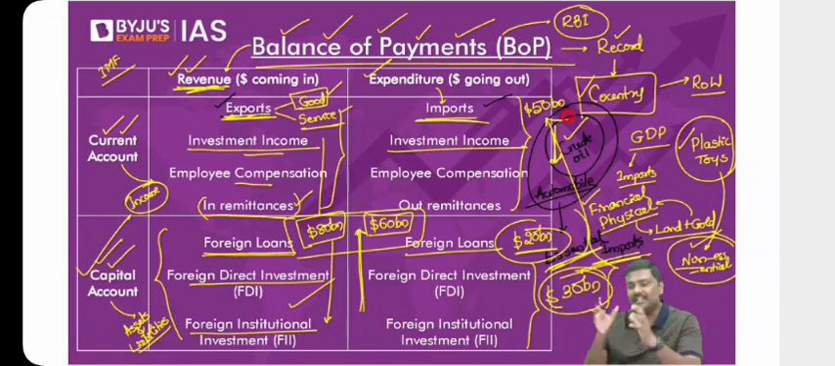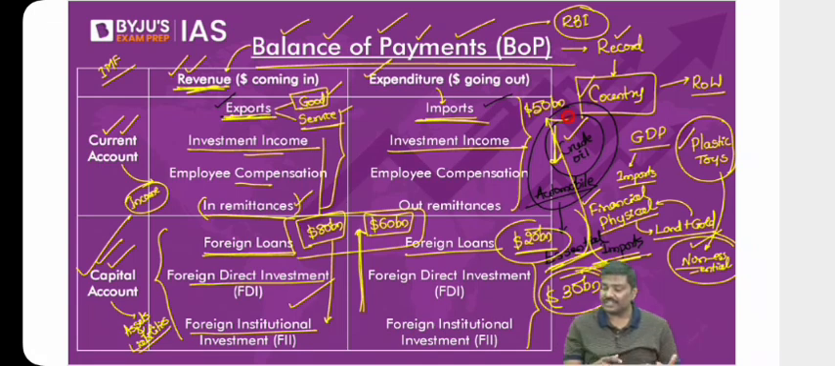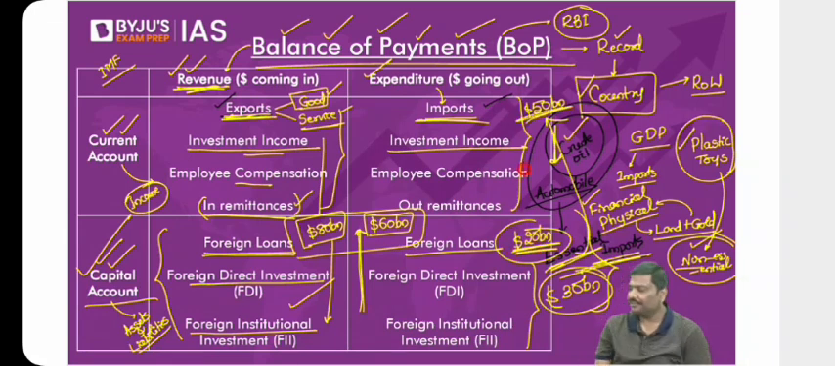What happens if there is a deficit in the current account? Now you'll ask me, sir, what if there is a deficit in the capital account also? Imagine it is a deficit of $20 billion. Total deficit is how much? Total deficit is 50 plus 20, $70 billion. Then from forex reserves, you'll get $70 billion. That is basically the idea of how forex reserves will help us in controlling these deficits.